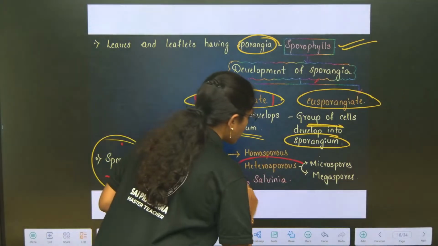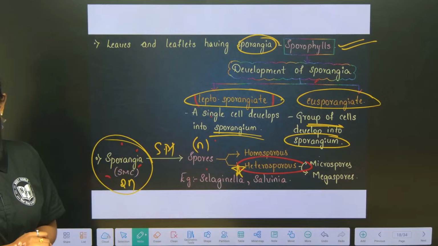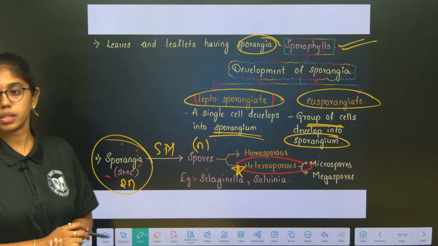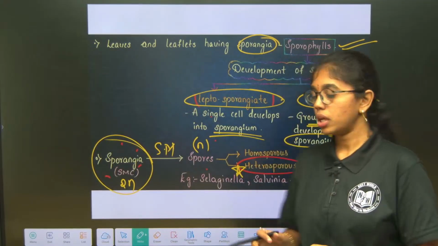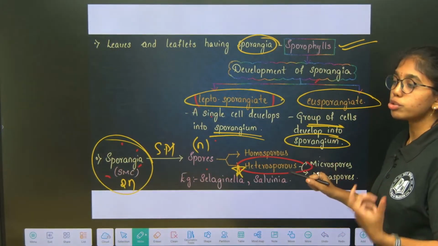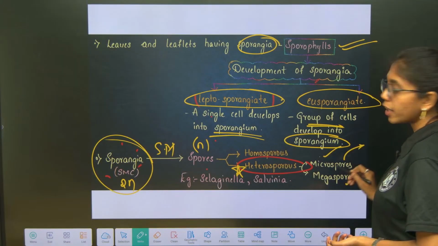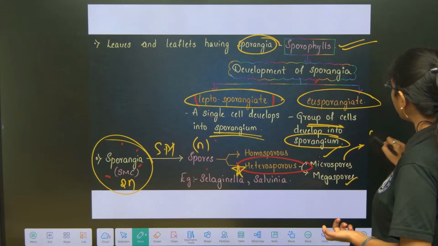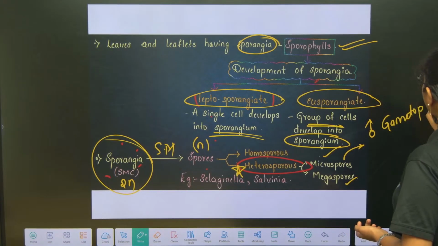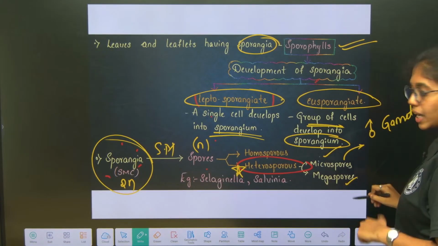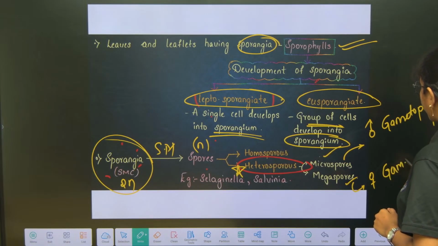This heterosporous condition is an important step in the evolution, okay, major point under pteridophytes. Heterosporous means it produces two types of spores, microspores and megaspores. Microspores landing onto the suitable substratum will develop into male gametophyte. Megaspores landing onto the suitable substratum will develop into the female gametophyte.